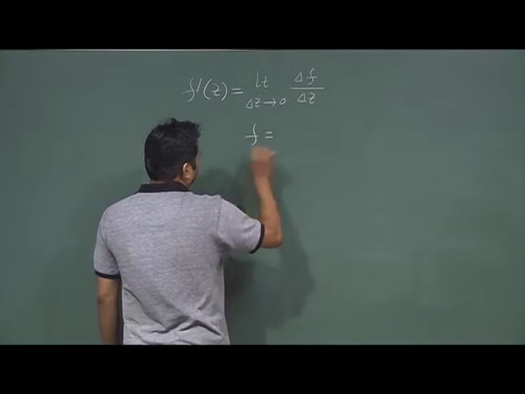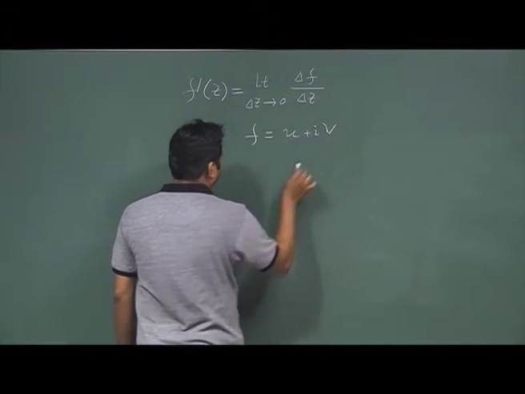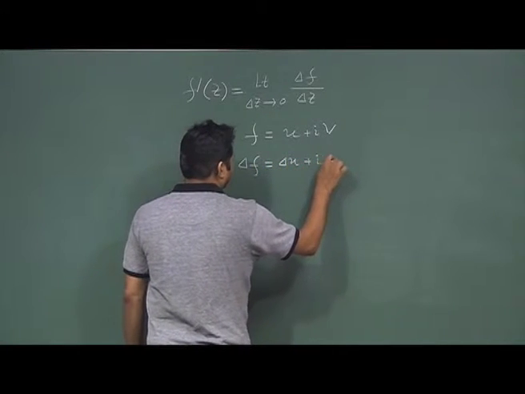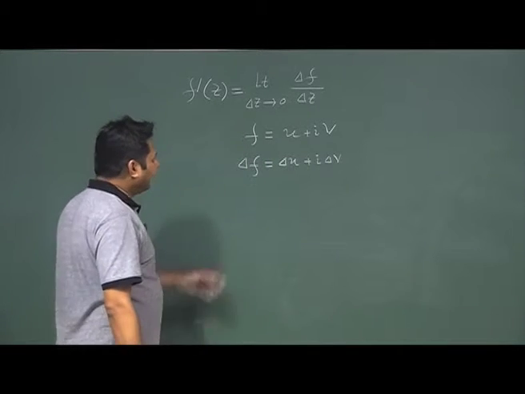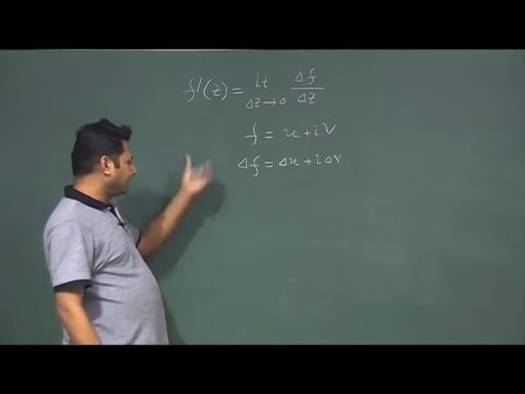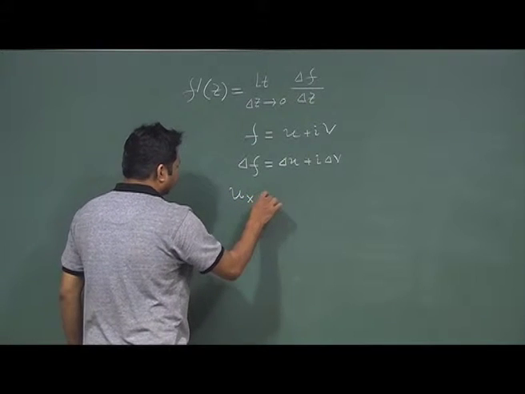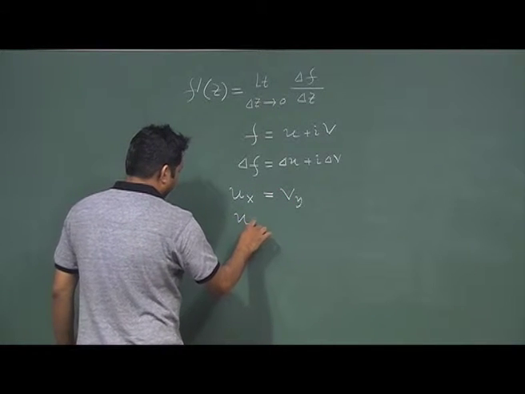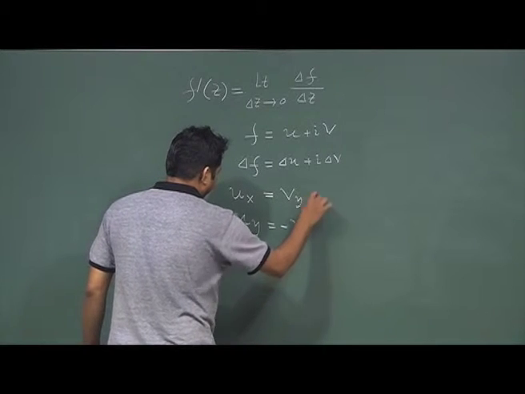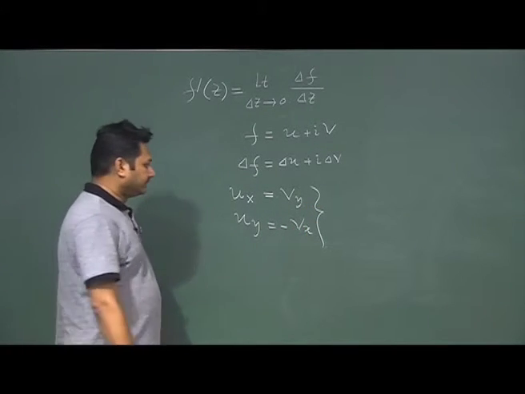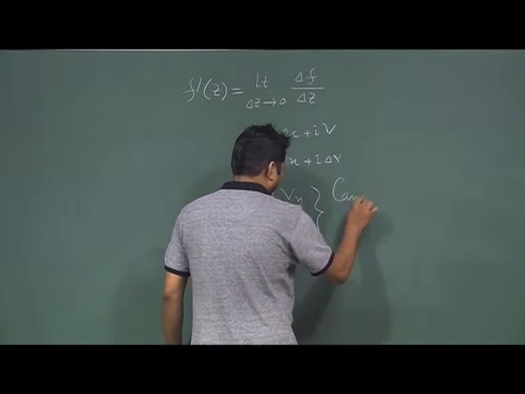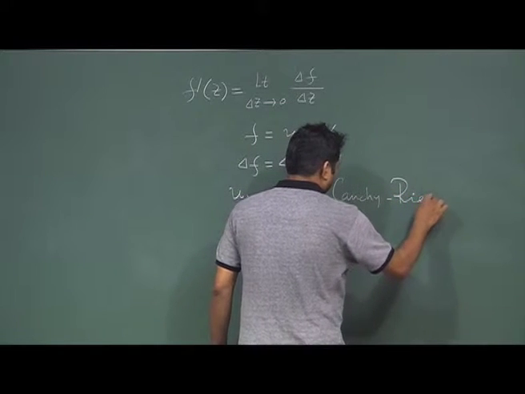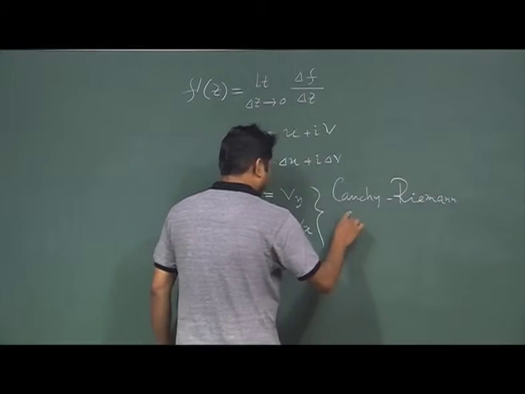If f was u plus iv and delta f was delta u plus i delta v, then we say that this derivative should exist if u_x is equal to v_y and u_y is equal to minus v_x. These equations were called the Cauchy-Riemann equations.